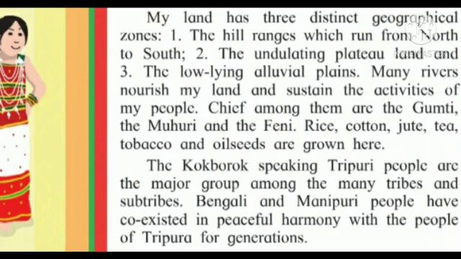Second, undulating plateau land. Now what is meant by undulating? Undulating means having a smoothly rising and falling form or outline. So second it was the undulating plateau land, and third the low-lying alluvial plains. Now what is meant by alluvial plains? Alluvial plains means relating to or derived from river deposits.